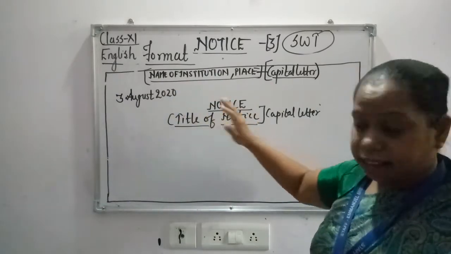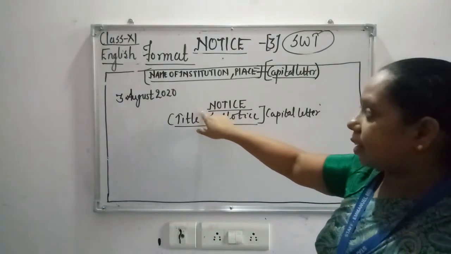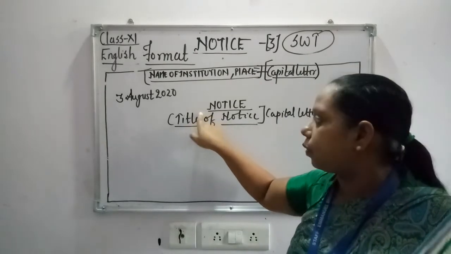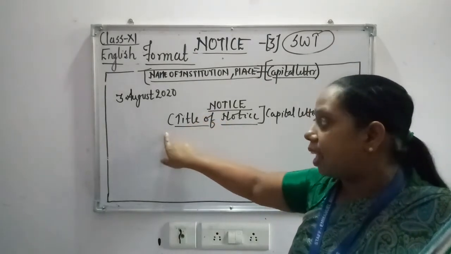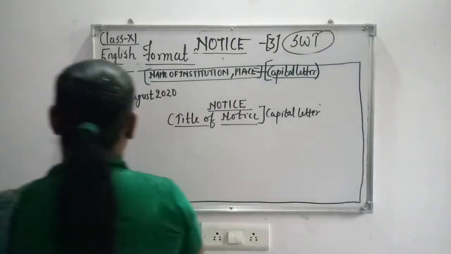Notice, as there is a small space, again you have to leave one line. It's not that I have not left one line space, but you have to leave one line over here, then title, and then leaving one line, you can start the body of the notice.